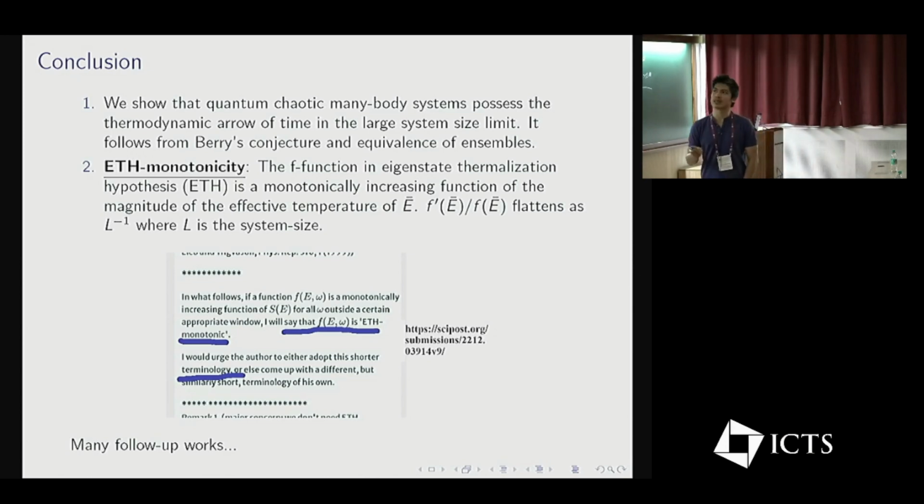Since it's a new property of quantum chaotic systems, we have many follow-up works in line. This ETH monotonicity can also be considered a quantum advantage, because it basically means that a quantum chaotic system wants to absorb more energy. A more chaotic system absorbs more energy, so if you build a battery out of a more quantum chaotic system, you can charge the battery faster. It's just an advertisement, but it can be talked about as a quantum advantage. I'll stop here.